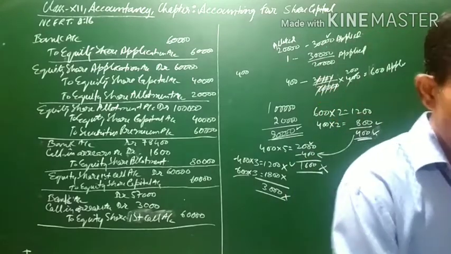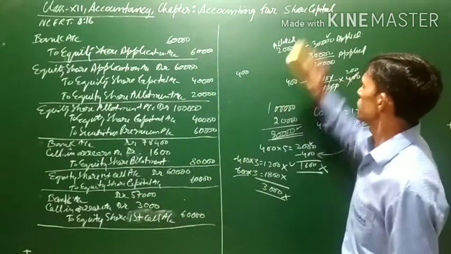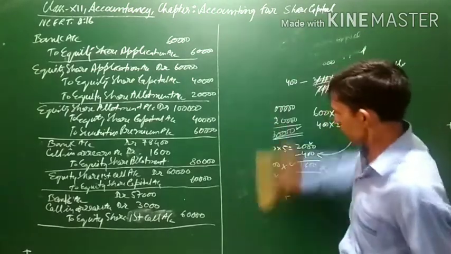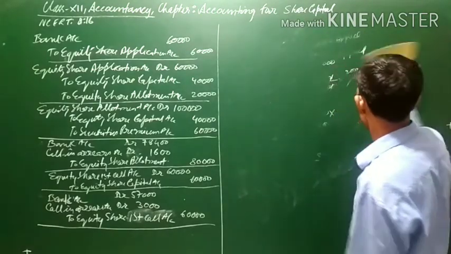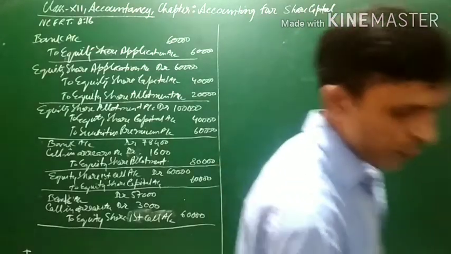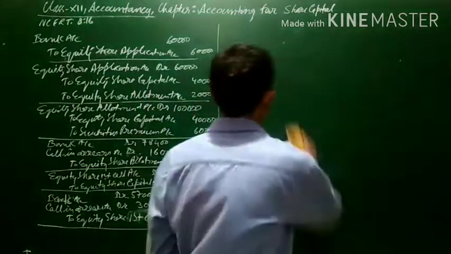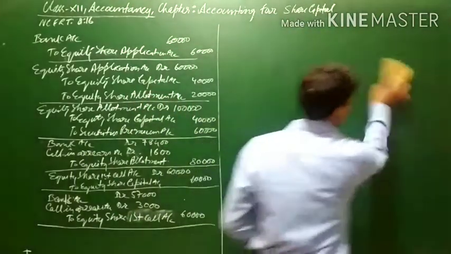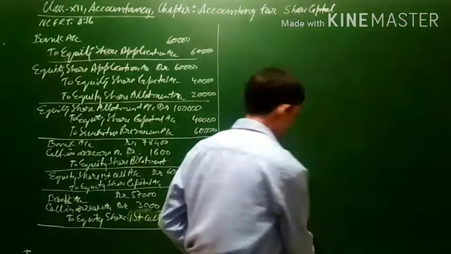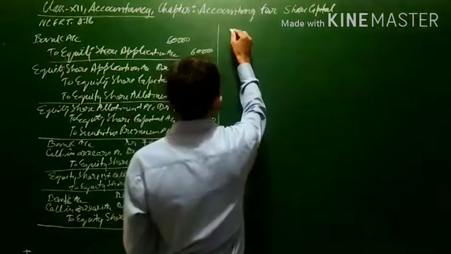Now let us come to after the first call, Mohit's share will be forfeited. It is mentioned in the question that after the first call, the shares of Mohit had been forfeited. Now for forfeiture, as you know, the entry for forfeiture is first of all share capital account is debited with the number of shares into called up amount.